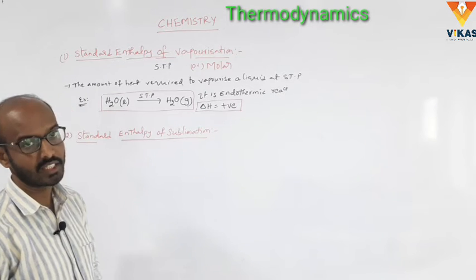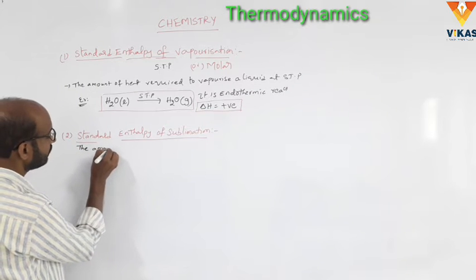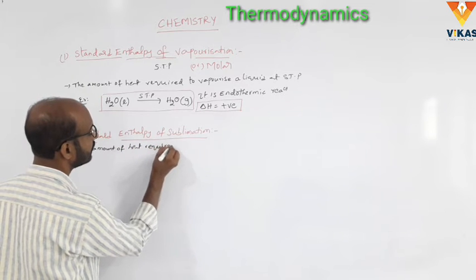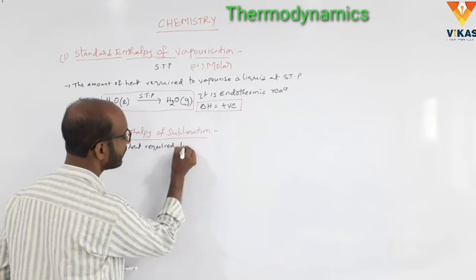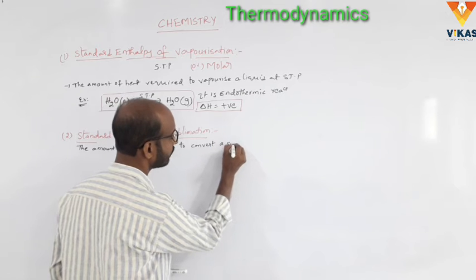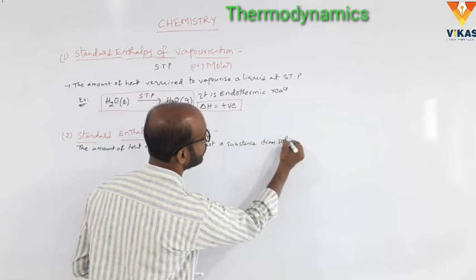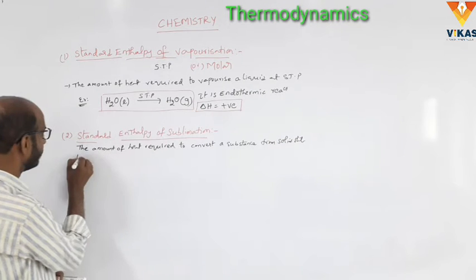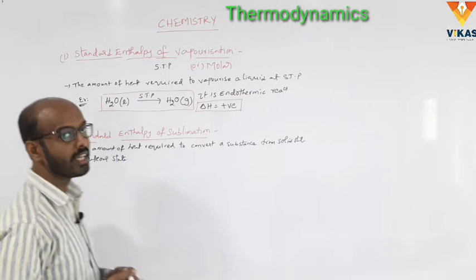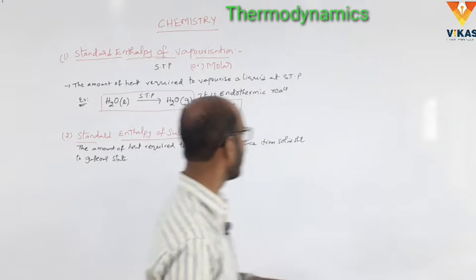So what is the meaning of standard enthalpy of sublimation? The amount of heat required to convert a substance from solid state to gaseous state without decomposition of the substance is called standard enthalpy of sublimation.